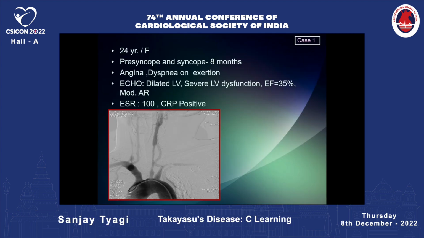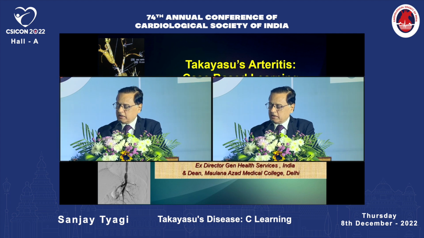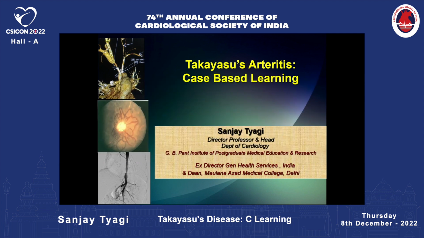As you all know, Takayasu's arteritis is a large vessel vasculitis affecting the aorta and its major branches, and is more common in Asians. It's common in young people and particularly females. All over the world, females are much more commonly affected than males in the disease called Takayasu's arteritis, which we also call aortoarteritis or non-specific aortoarteritis.